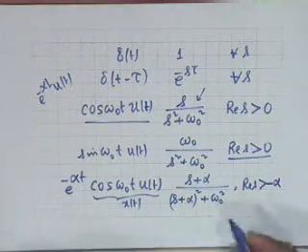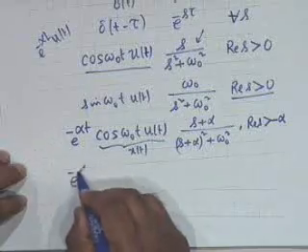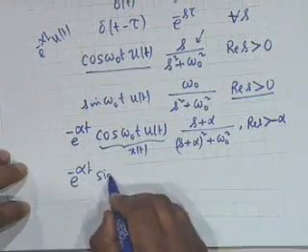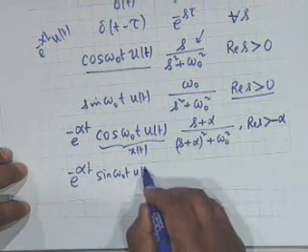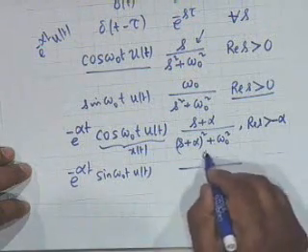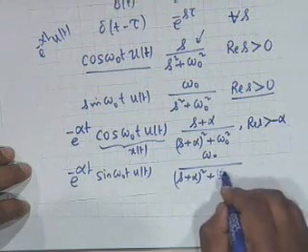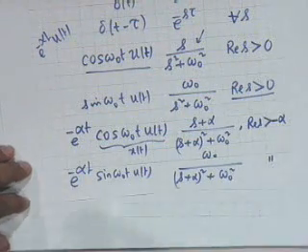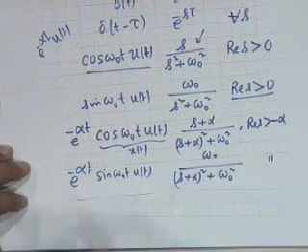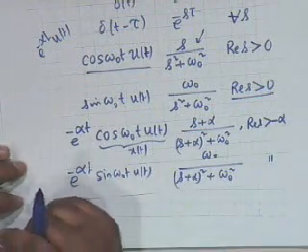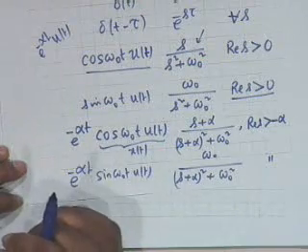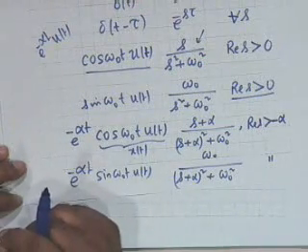That is correct. And in an exactly similar manner, if instead of cosine I take the sine function, sine of omega 0 t u of t, then all that happens is the numerator is omega 0, the denominator is s plus alpha whole squared plus omega naught squared, and the ROC remains the same. If you know this table, then you can solve any problem in Laplace transform, however complicated the problem is.